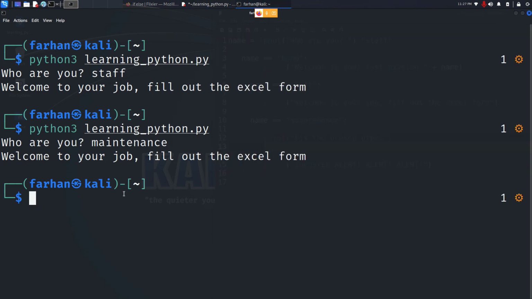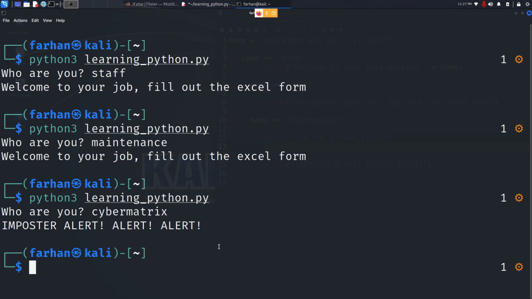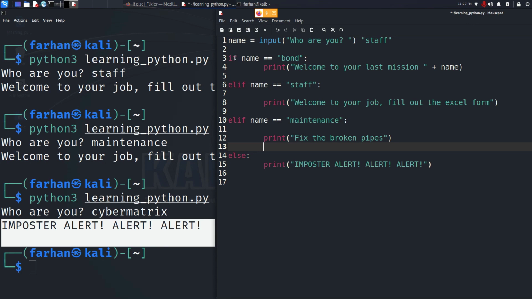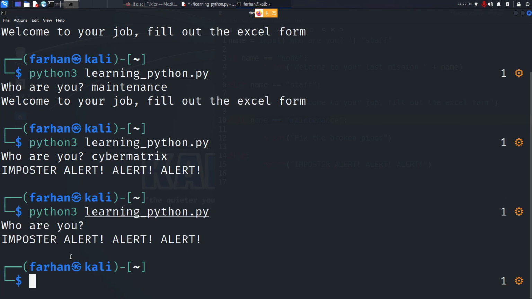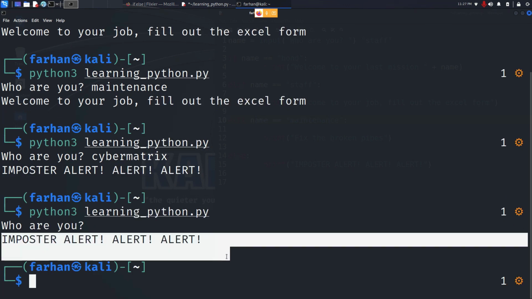Anything else that I would have typed in, if I had typed in cyber matrix, I get an imposter alert because cyber matrix against Bond is false, cyber matrix against staff is false, cyber matrix against maintenance is false. So anything else would have jumped here. Even if I kept it empty, it would have given me this alert.